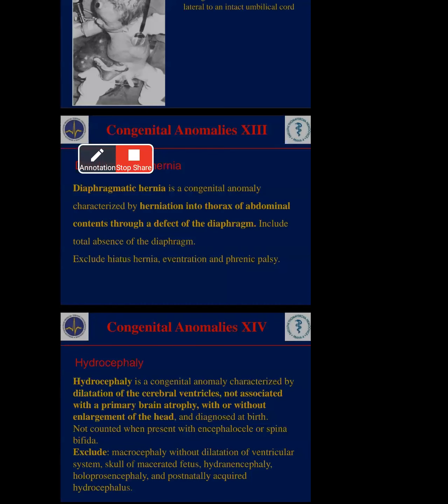And holoprosencephaly, which totally affects the water content and the brain. And postnatally acquired hydrocephalus: after postnatal, once the operation is finished, sometimes hydrocephalus can happen. This is different from the congenital anomalies, the birth defect time.